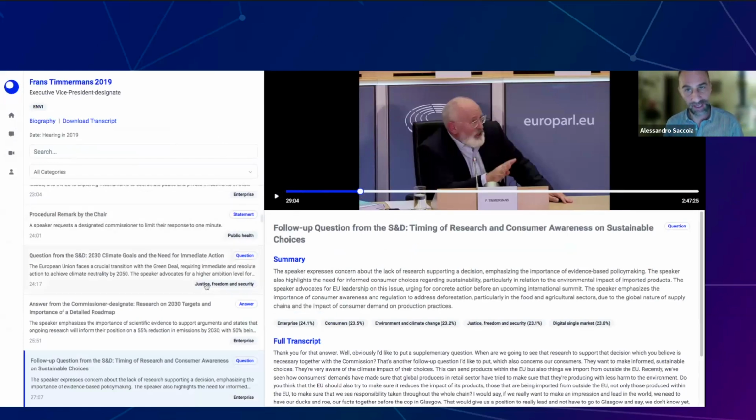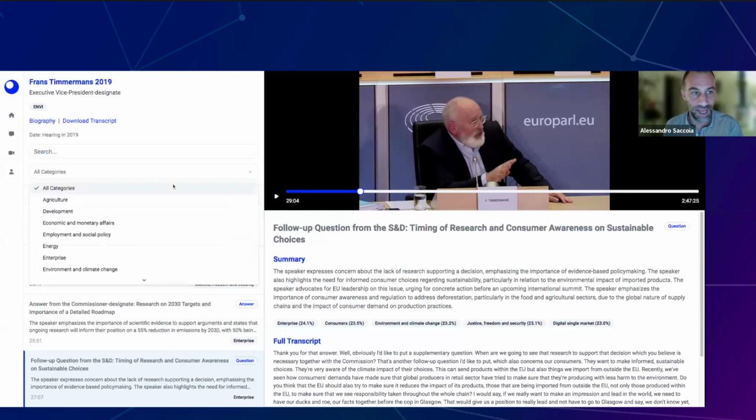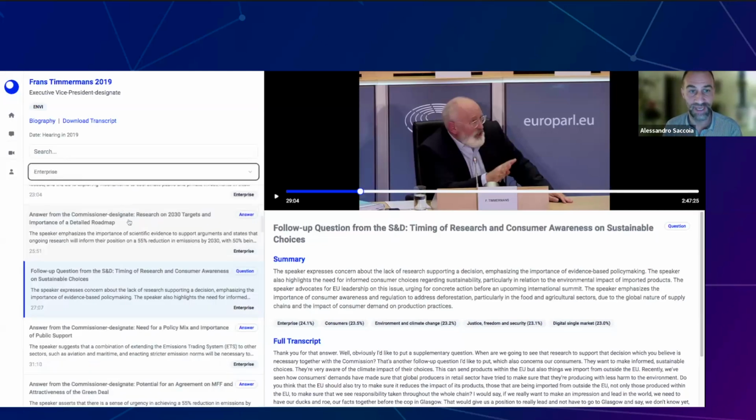The whole pipeline had already created this classification. We do quite a lot of things, because we segment into parts. We understand whether it's a question and there is a follow-up answer. But regarding our webinar today, we are tagging into policy areas.